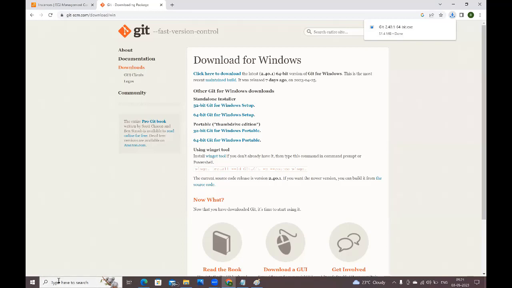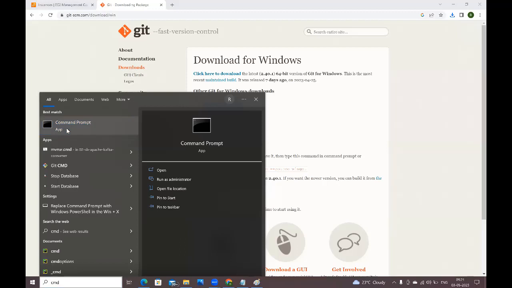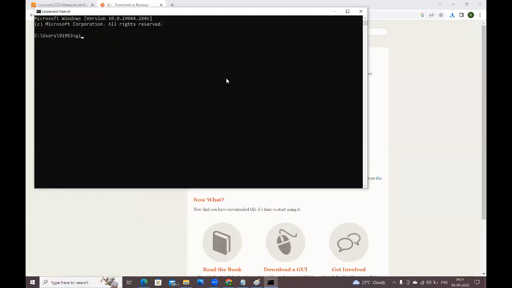See guys, you can open command prompt, cmd, and here you can check git hyphen version. If git is installed in your system, it will show which version of git is installed. See guys, git version 2.36 is installed. Suppose if git is not available, then it will show that the git command is not found.